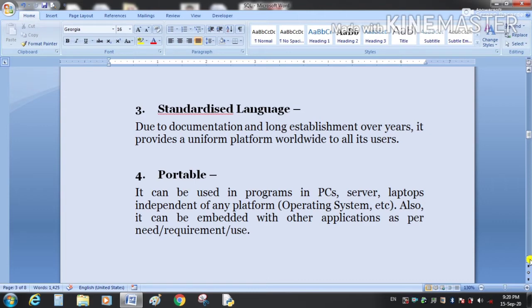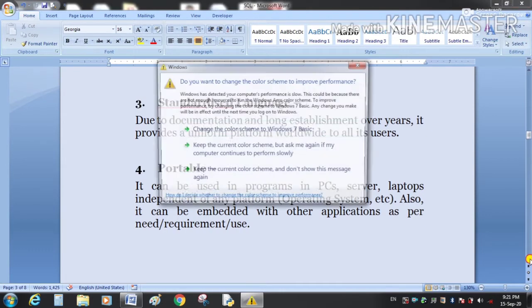Platform means our operating system. It can be used in programs on PCs, servers, laptops, and any platform. Also, it can be embedded with other applications as per the need or requirement.